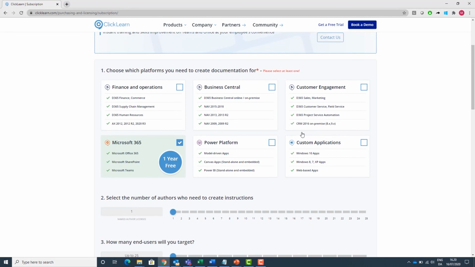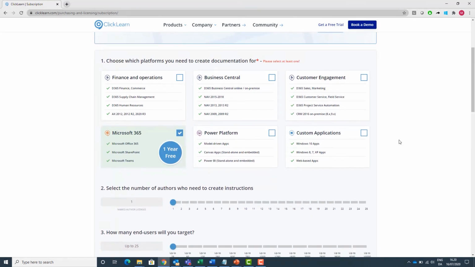I want to touch base a little bit about the platforms that we support in the Microsoft segments. We support Finance and Operations and all versions of AX. We also support Business Central and NAV. We support Customer Engagement and CRM. We also have the Microsoft platforms, so Microsoft 365, a combination of the full Microsoft Office 365, SharePoint, and Teams. Then we support the Power Platform, meaning that we can create learning instructions in Power BI and deliver them with Power Apps as well. And we also have custom applications, so any Windows or web-based applications.